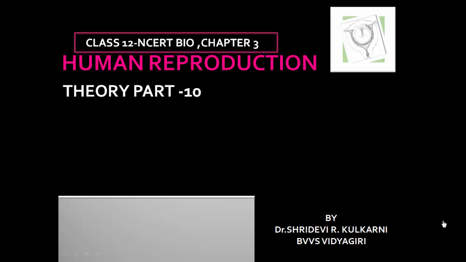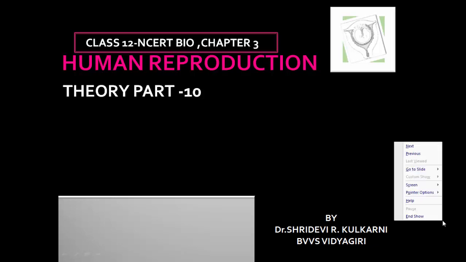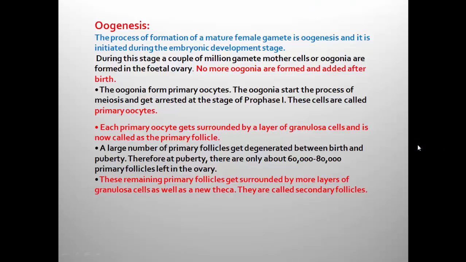Hello dear students, in this video I am continuing the next part of human reproduction. It is oogenesis. So like spermatogenesis, the type of gametogenesis occurring in the females is oogenesis.